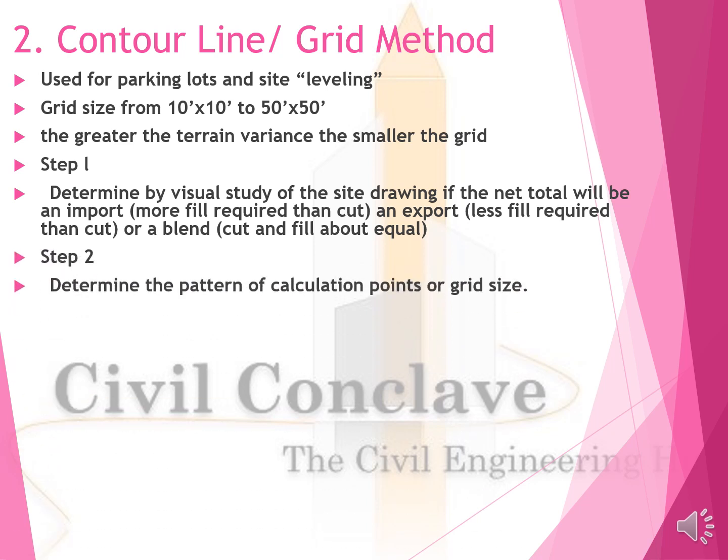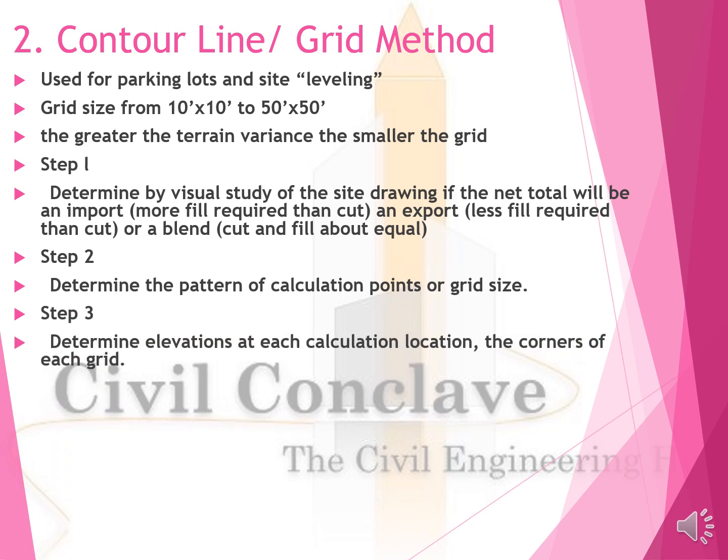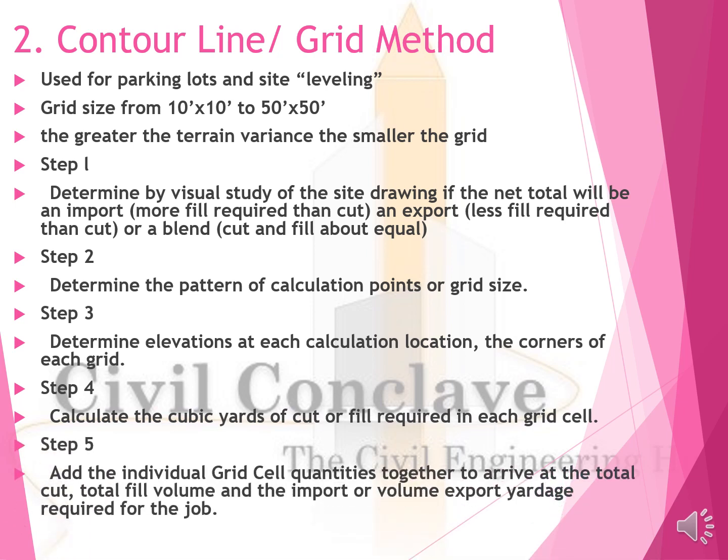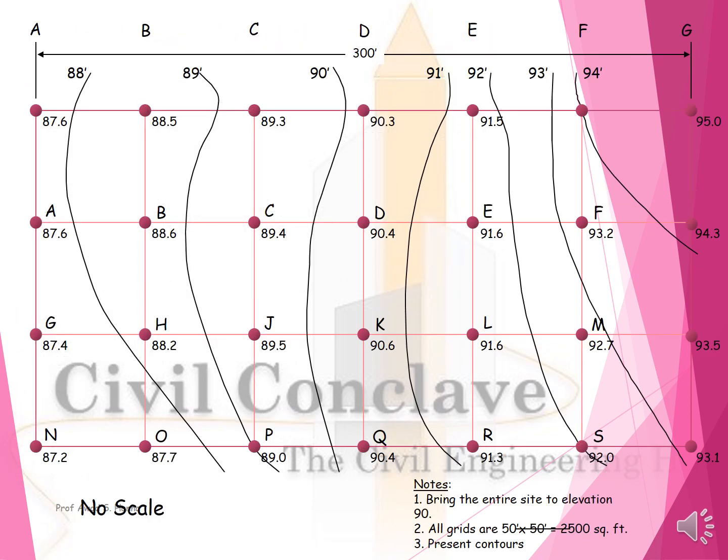Step 2. Determine the pattern of calculation points based on grid size. Step 3. Determine elevation at each calculation location, the corner of each grid. Step 4. Calculate the cubic yards of cut or fill required in each grid cell. Step 5. Add the individual grid cell quantities together to arrive at the total cut or total fill volume, and the import or export volume required for the job. See, this is the methodology of section.